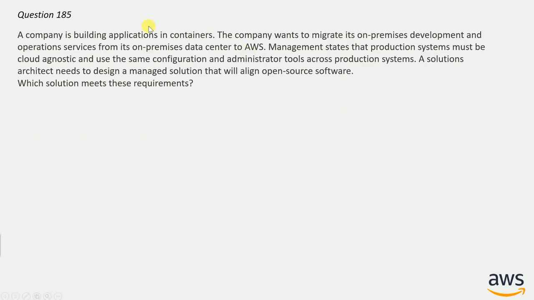And now question number 185. A company is building applications in containers. The company wants to migrate its on-premises development and operation services from its data center to AWS. Management states that the production system must be cloud agnostic and use the same configuration and administrator tools across production systems. A solution architect needs to design a managed solution that will align with open source software. Which solution will meet this requirement? And here are the options.